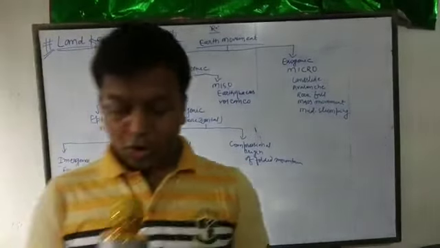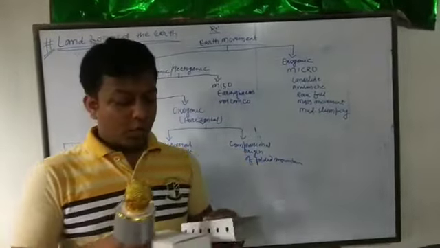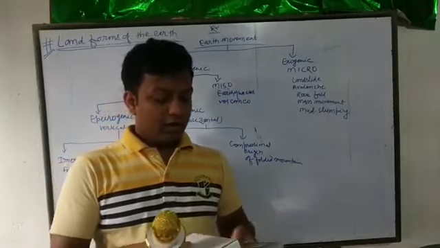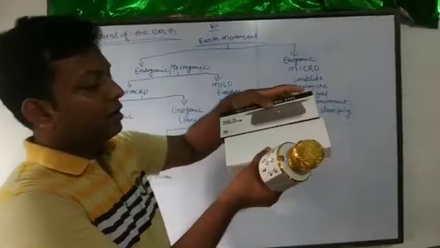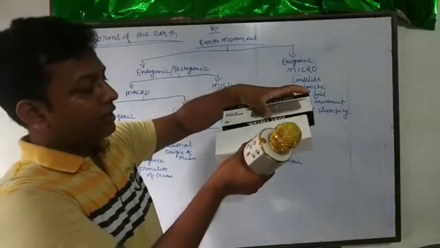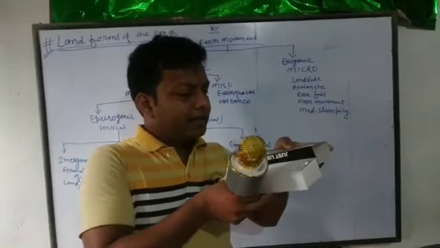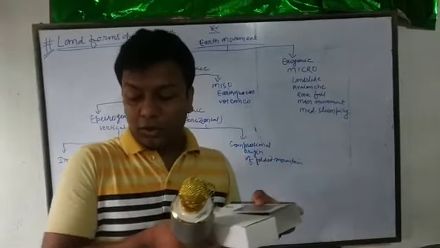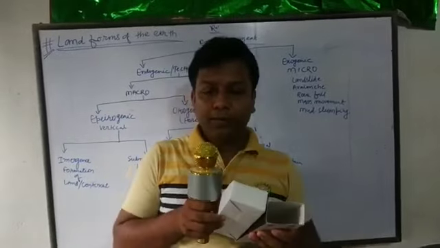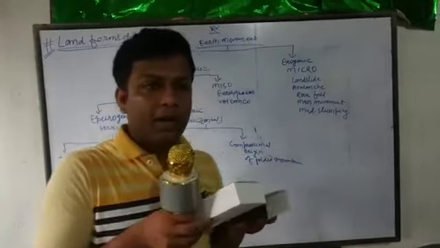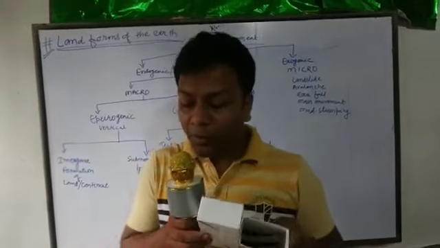Suppose two plates, and here is a crack, and the plates get separated due to endogenic forces exerted from the asthenosphere. This is also called magnetic force.